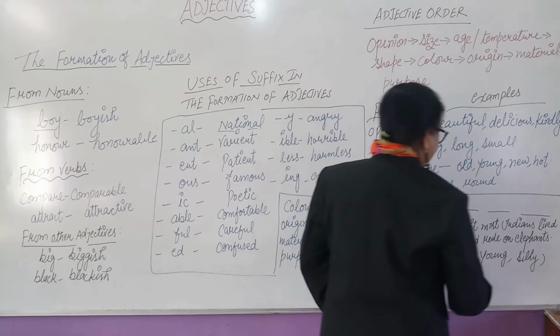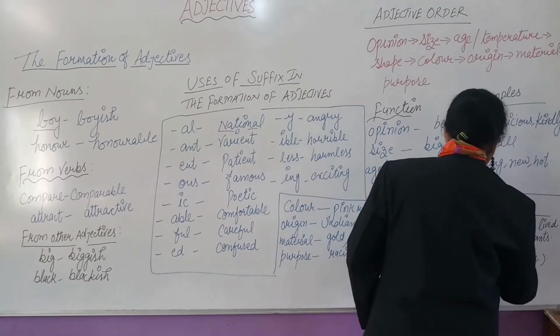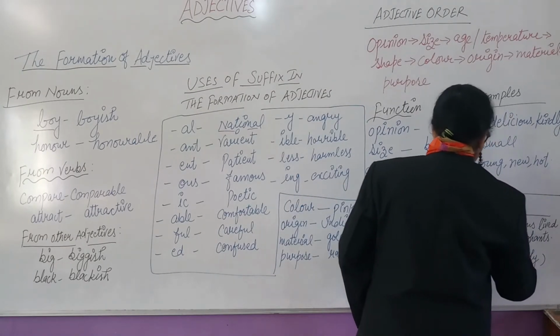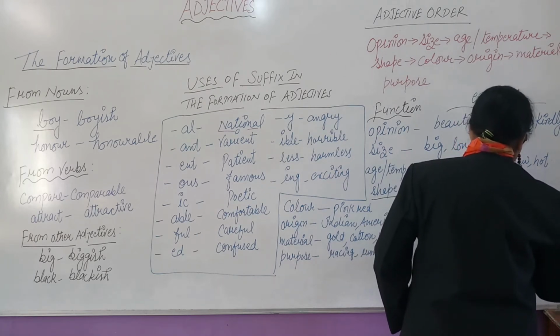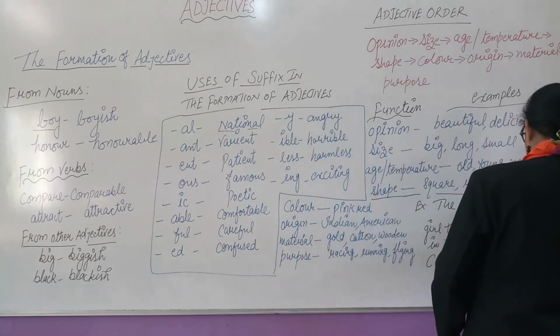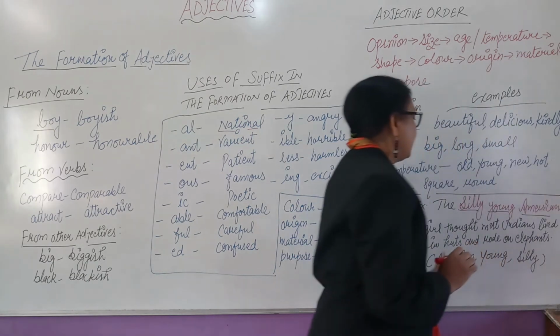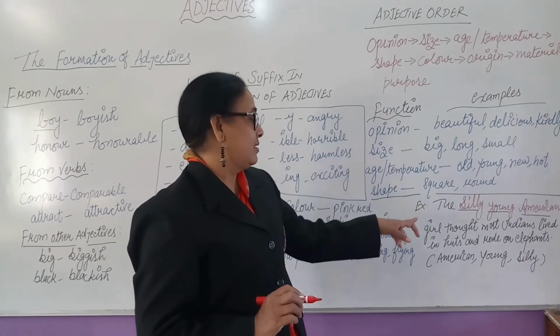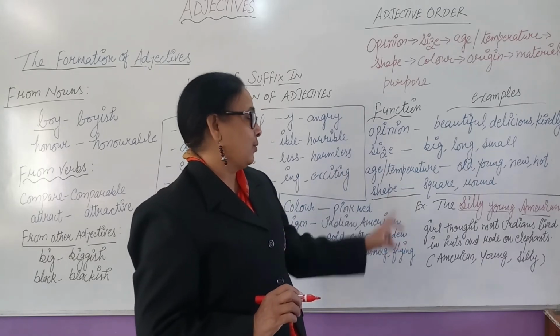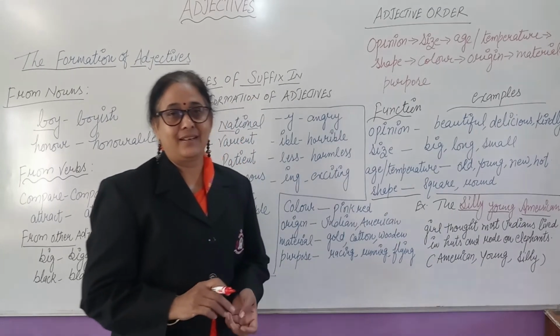Okay. So what we will write? Silly young American girl thought most Indians lived in herds and rode on elephants.